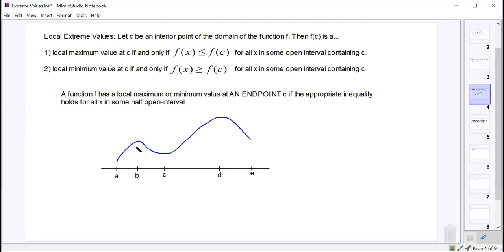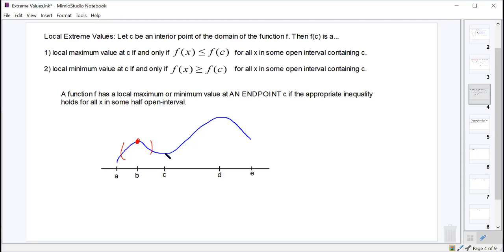So just because this point right here at B is not the overall highest point on this entire domain of our function from A to E does not mean that it's not still a maximum. It's just not an absolute maximum. It's a local maximum because on some open interval surrounding it, it is the highest point.